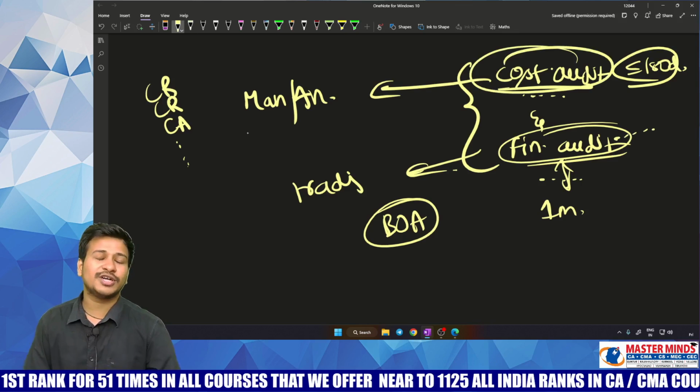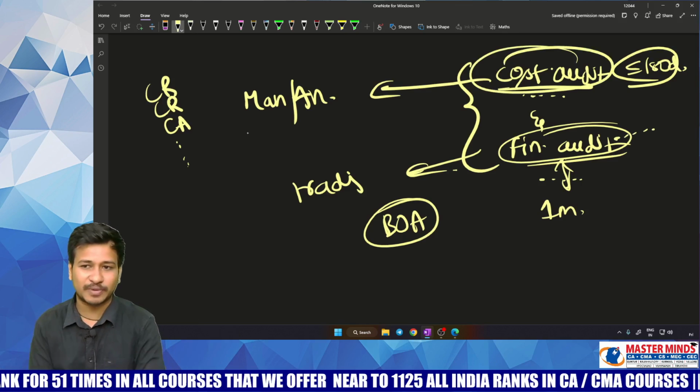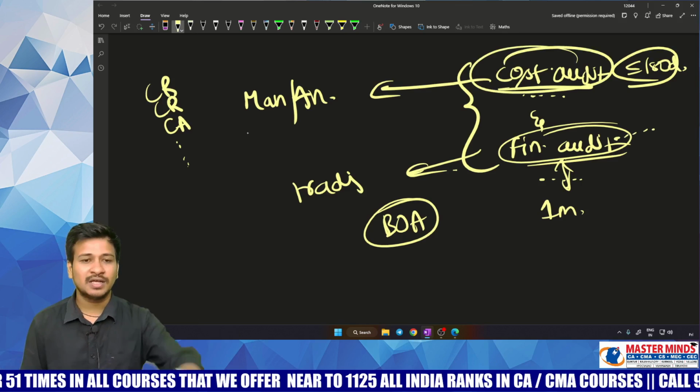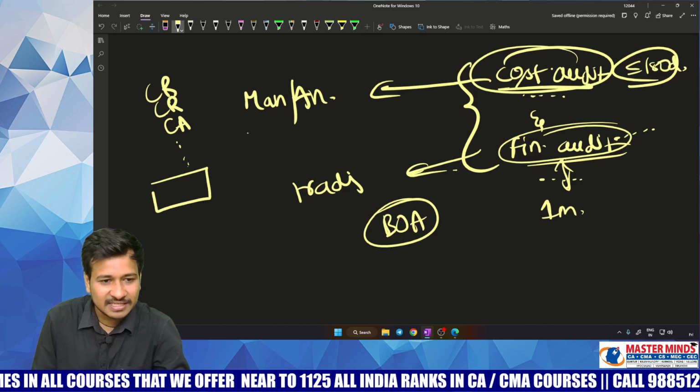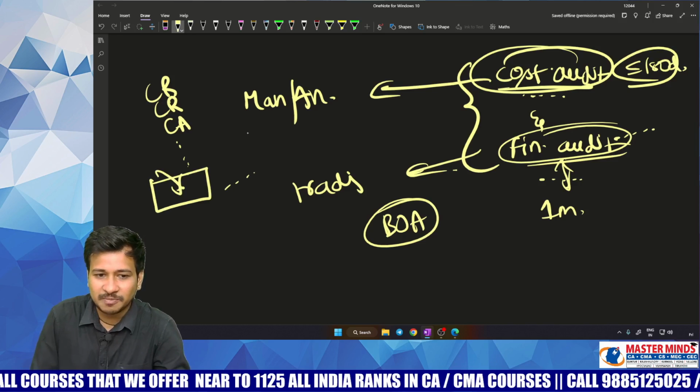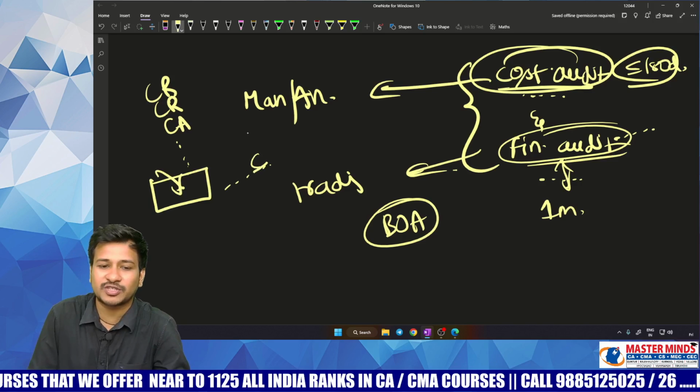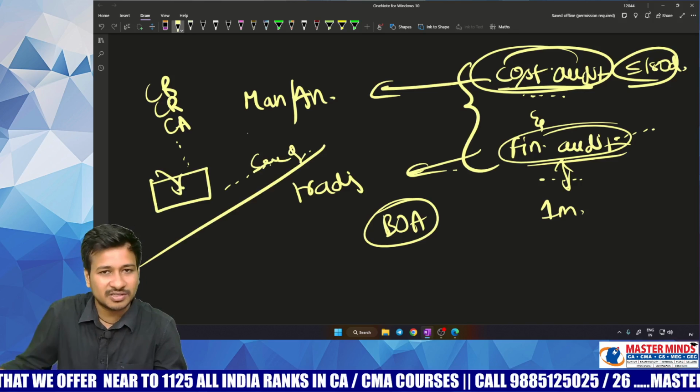Whereas in cost audit, you have every right to question the cost elements. Likewise, why did you purchase this kind of raw material when it is available at cheaper rates with the same quality? You can question these kinds of things.